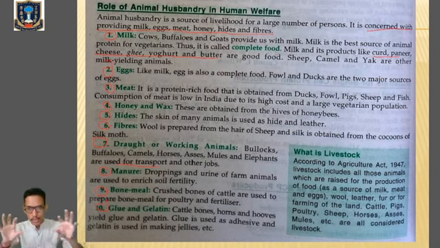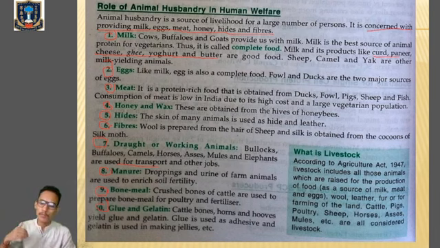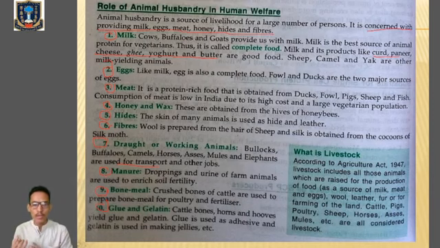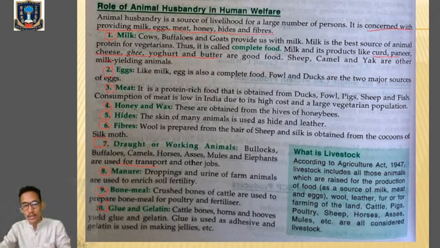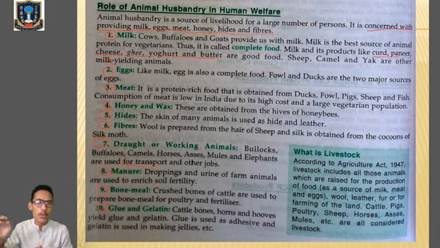So animal husbandry has a huge role in human welfare, because most human beings depend on animals for their daily livelihood. From animals we get milk, eggs, and meat. By rearing honeybees, we get honey and wax. We get hides and fibers, and we use animals for working purposes in the agricultural field. We make organic fertilizers and manures from the excreta of animals. We get bone meal, glue, and gelatin. So the role of animal husbandry is very vast in human welfare.